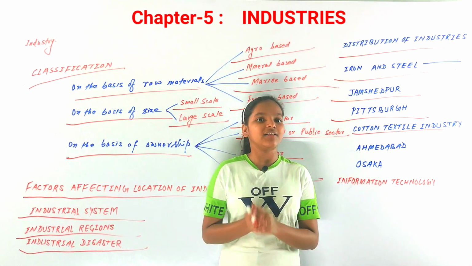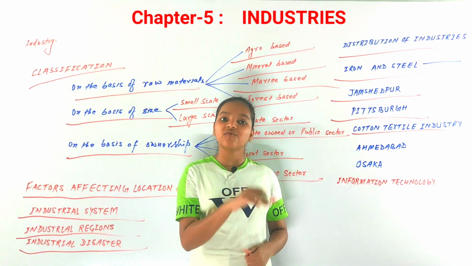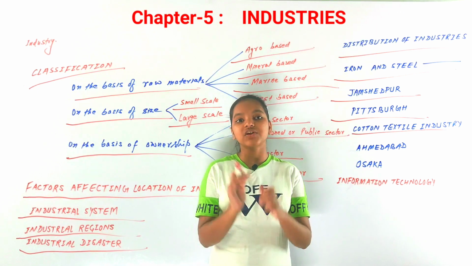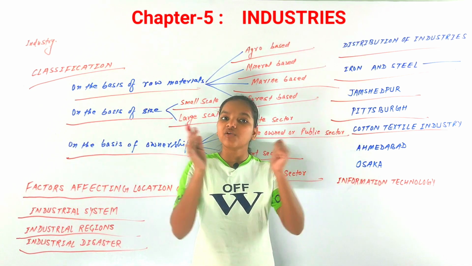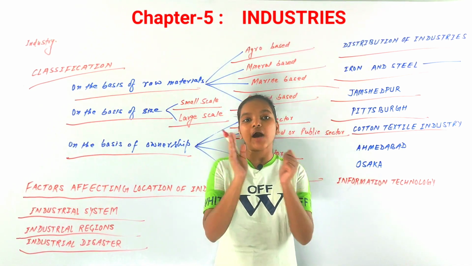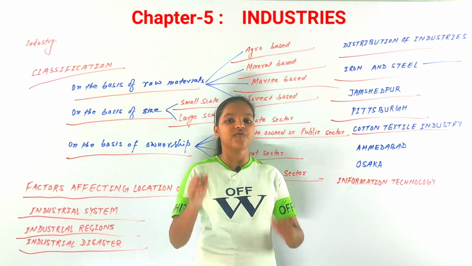But before that as well, a cotton mill was established in 1818 near Kolkata. After it was established, it was closed down after a very short time. So that's why it is not counted as the first successful cotton mill of India.